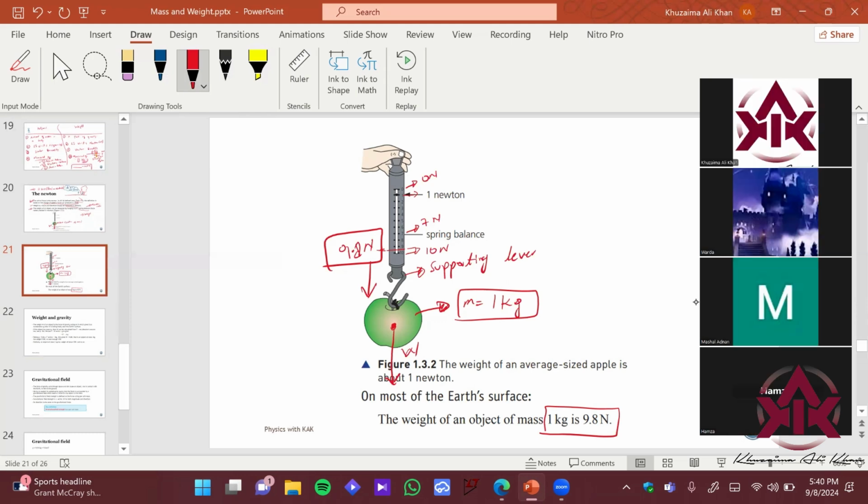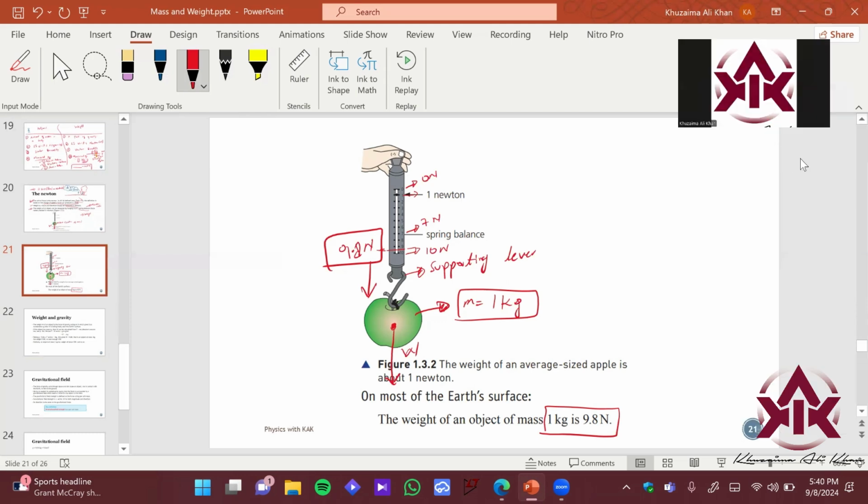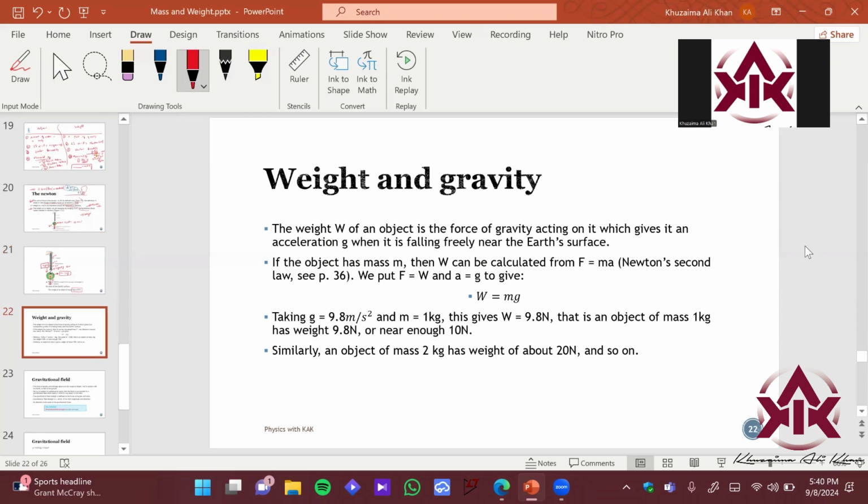That's good. So now let's move towards some numerical part. How do you compute things? We now know what weight is and what mass is. So now let's create some numerical relation between the weight and mass. The topic is called weight and gravity. Obviously, when there is gravity and mass, this produces a force, that is weight. Mass is constant, so we are not concerned about mass because the mass of any object is constant. Depending upon gravity, the weight changes. That is why the topic is named weight and gravity.